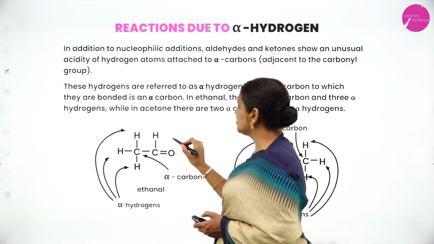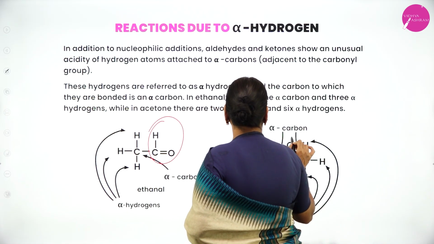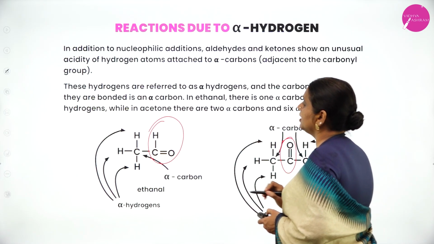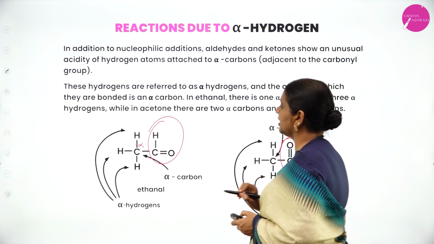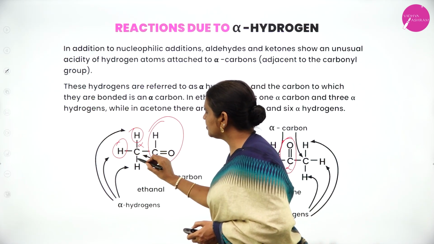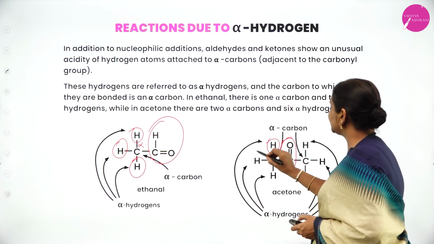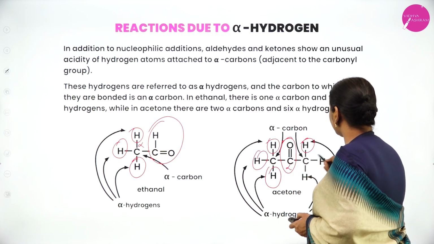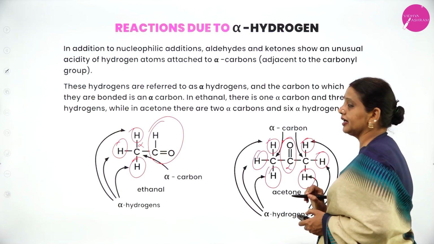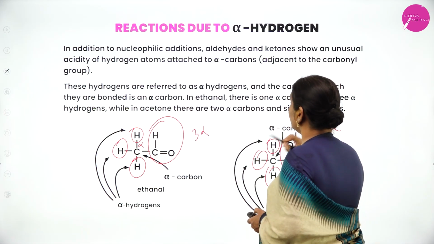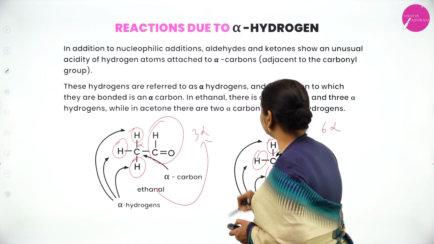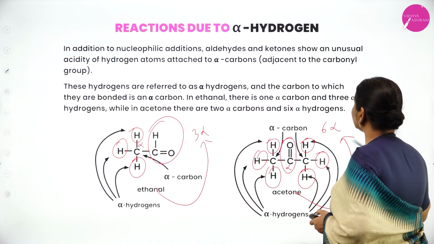Next, reactions due to alpha hydrogen. What is alpha hydrogen? Here the functional group is aldehyde, and here, ketone. The carbon which is directly attached to the functional group is known as the alpha carbon. The hydrogens attached to the alpha carbon are called alpha hydrogens. See, my dear students, the hydrogen atoms I have circled are alpha. Here 3 alpha, here 6 alpha. Acetaldehyde contains 3 alpha, acetone contains 6 alpha.